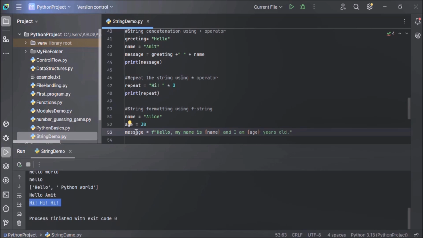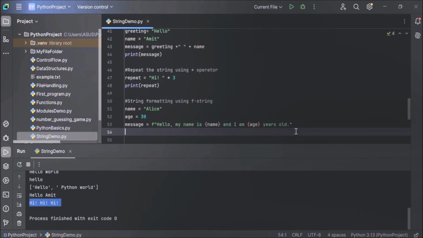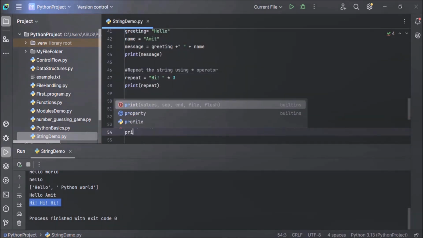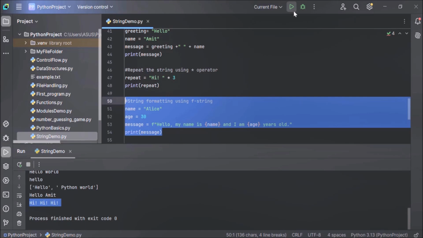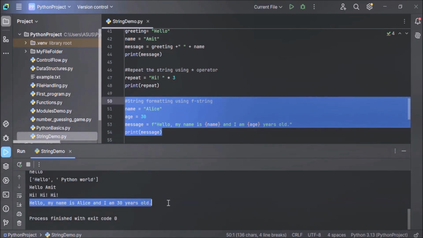Now, if you want to display the message, just use the print method to display the message. Print and take the variable inside the print method, message. That's it. So here you will get output. Let's see the output. Let's execute the code. You can see, hello, my name is Alice and I am 30 years old.